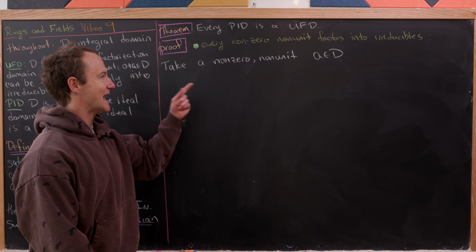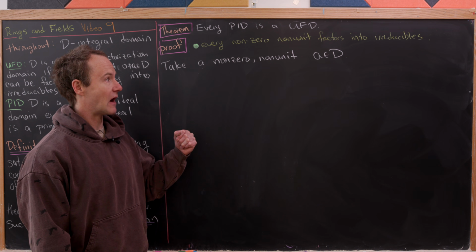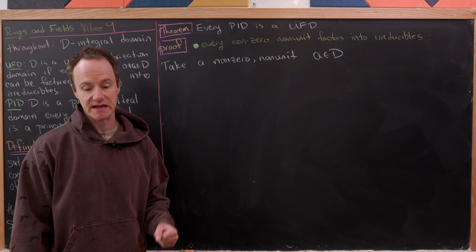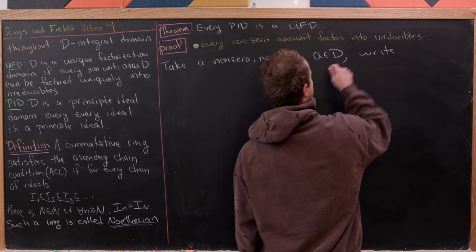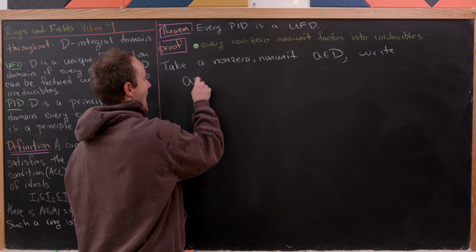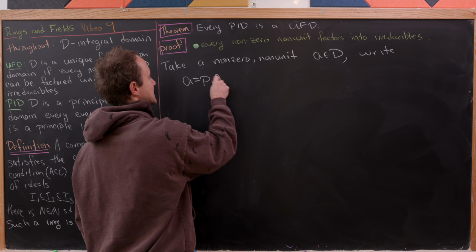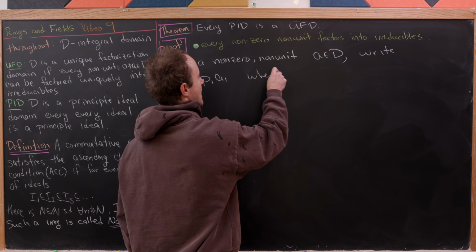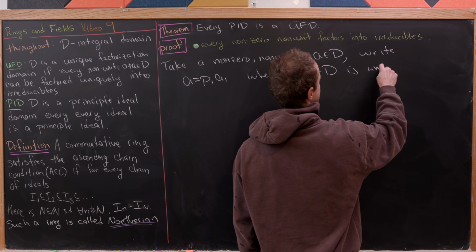So let's start by taking a non-zero non-unit, so we'll call that A. That's from our PID, which we've called D. And let's write A as P1 times A1, where P1 in D is irreducible.